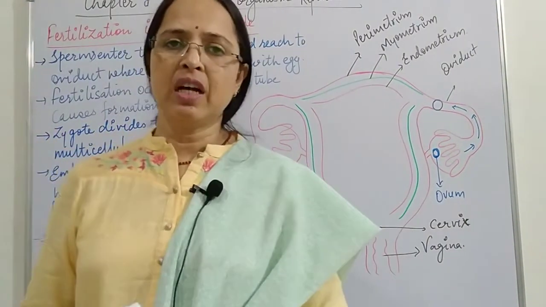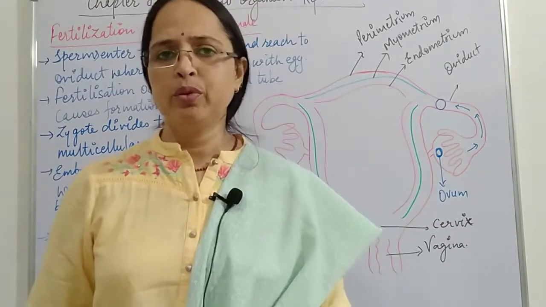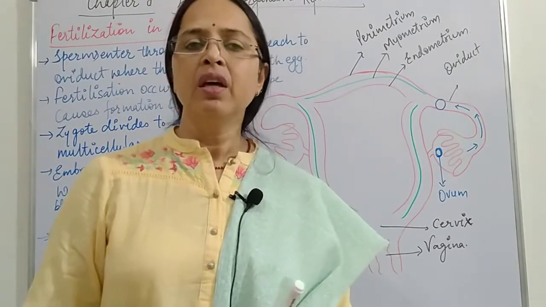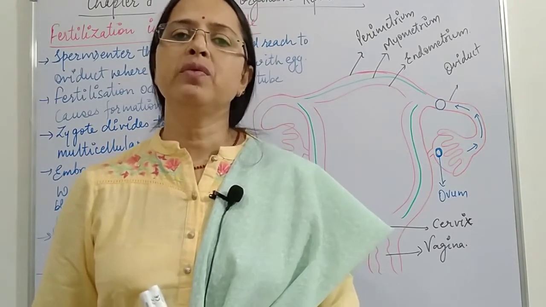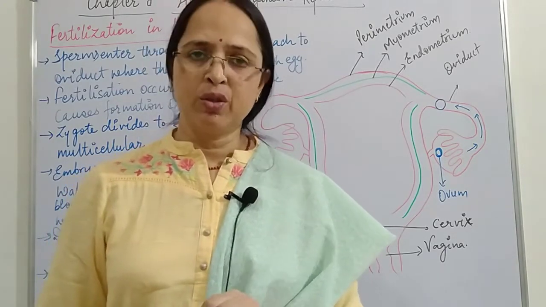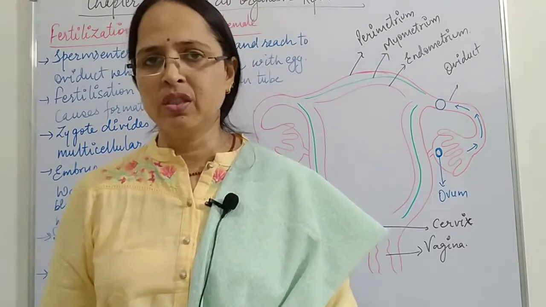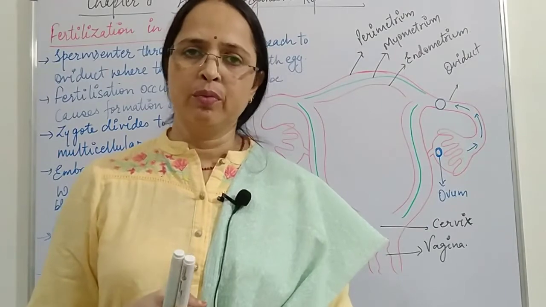Here we are continuing with the chapter How Do Organisms Reproduce. In this chapter we have discussed the male reproductive system and the female reproductive system. Today we'll discuss how fertilization occurs and what changes occur in the female uterus and in the embryo.